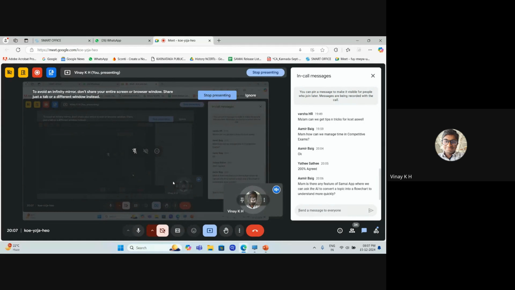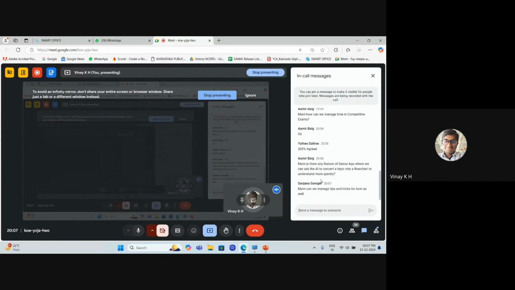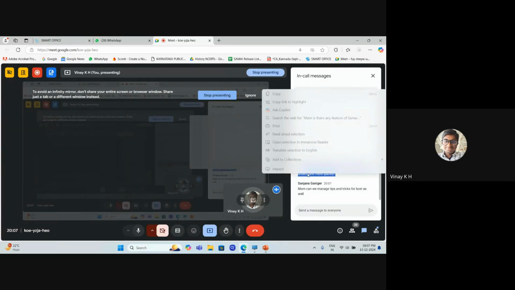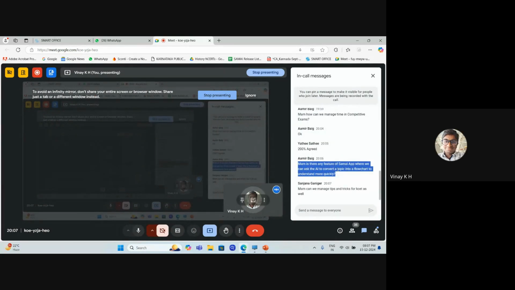Yeah, Amir, your input is a wonderful input. Amir is asking, can we ask AI to convert topic into flow chart? We will work on this, Amir, definitely. Sanjana is also asking, so Sanjana, the tips for NEET and Karnataka CET are almost the same only. So whatever ma'am is telling, you can apply to physics, chemistry, mathematics as well. So it is still relevant to CET as well.